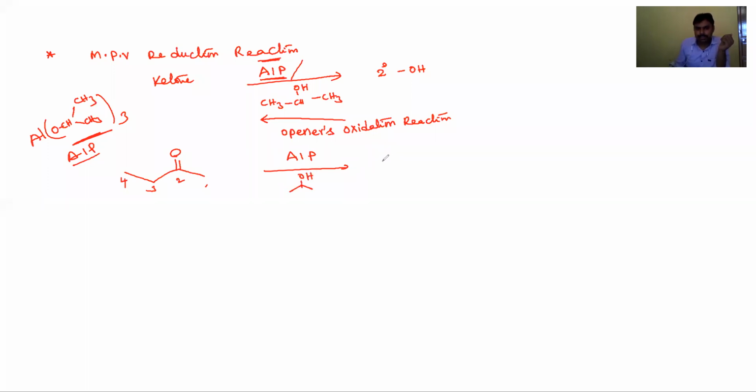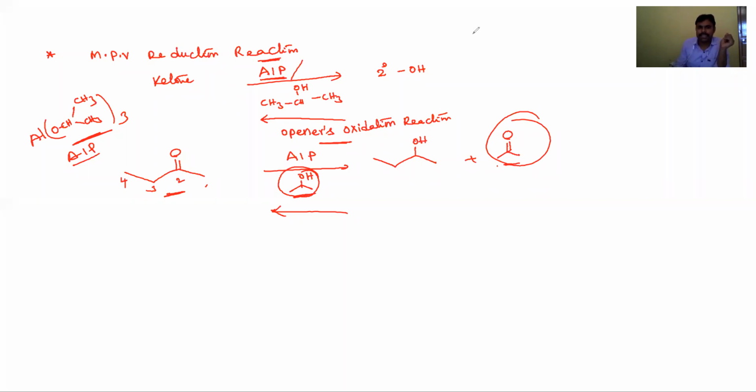Then the ketone is converted into a secondary alcohol, and the isopropyl alcohol gives a ketone. In the reverse reaction, the same reagent AIP, aluminium isopropoxide, is used with acetone, and the alcohol is oxidized into a ketone. This is known as the Oppenauer oxidation reaction.